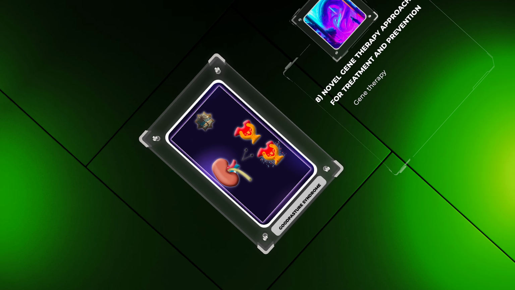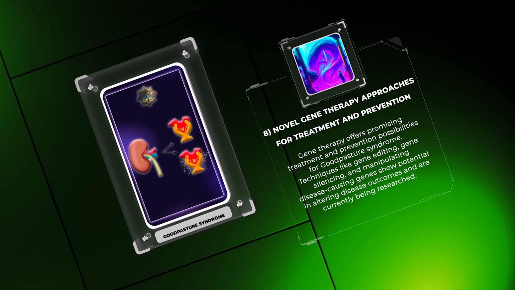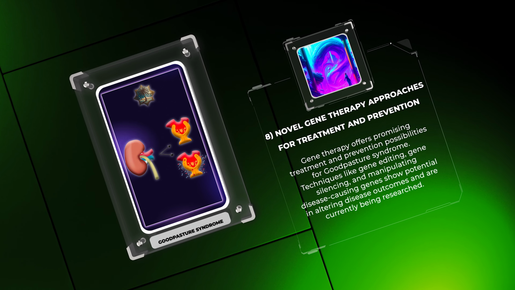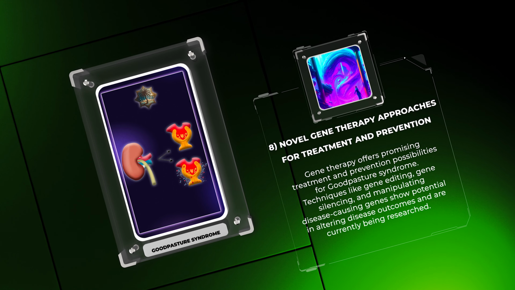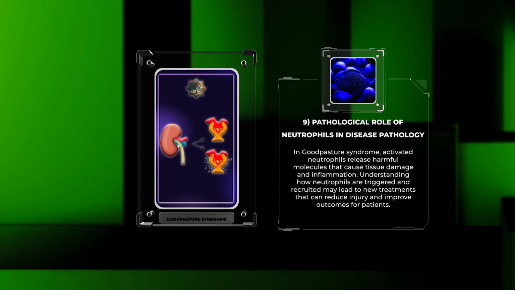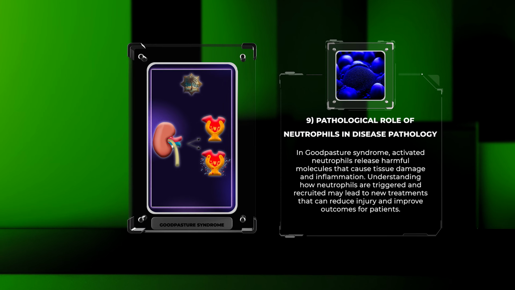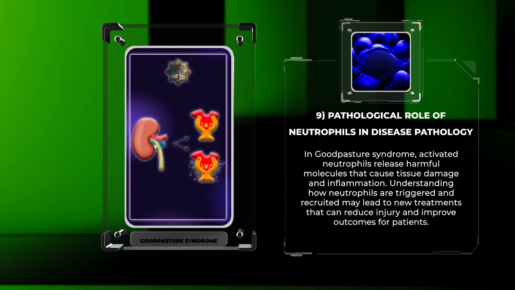Gene therapy offers promising treatment and prevention possibilities for Goodpasture syndrome. Techniques like gene editing, gene silencing, and manipulating disease-causing genes show potential in altering disease outcomes and are currently being researched. In Goodpasture syndrome, activated neutrophils release harmful molecules that cause tissue damage and inflammation. Understanding how neutrophils are triggered and recruited may lead to new treatments that can reduce injury and improve outcomes for patients.